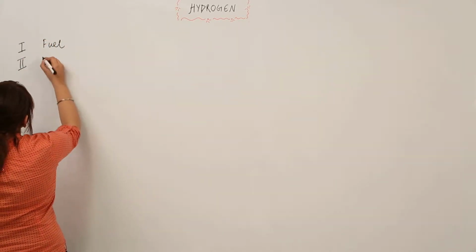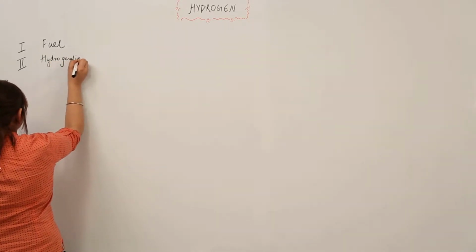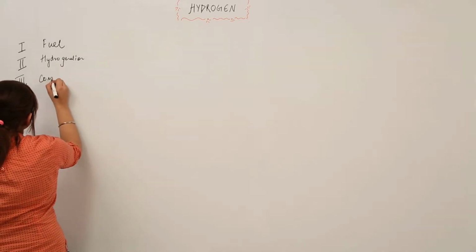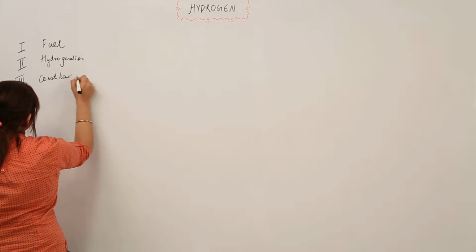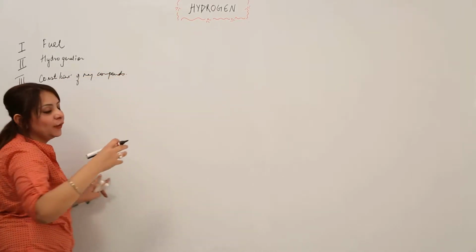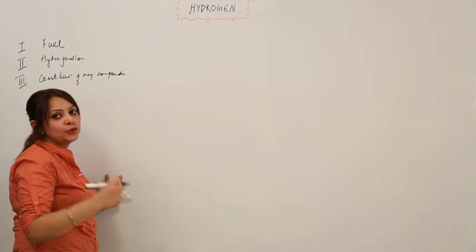and moreover it is used for hydrogenation. The third use, it is a constituent of many compounds. That means there are many compounds which contain hydrogen as a constituent.